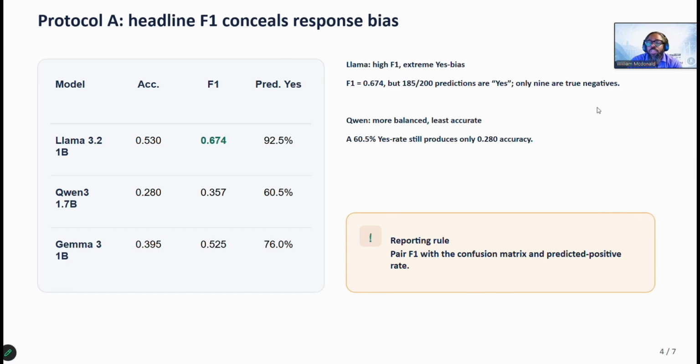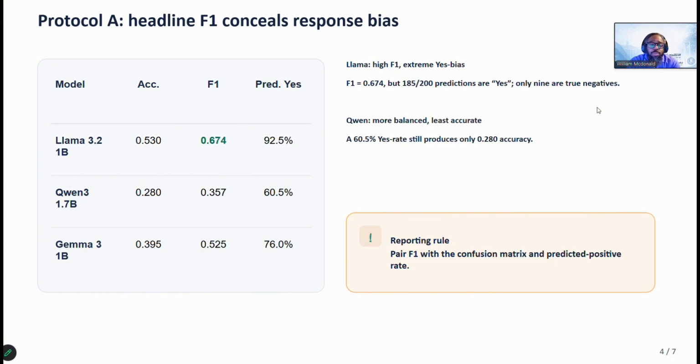So, how good were these models at spotting fakes? Honestly, not great. And the headline number is actually misleading. Llama posted the best looking F1 score, a 0.674. It does sound solid, except Llama said yes, this is hallucinated, on 92.5% of everything we showed it. That's 185 out of 200 times. That's not really detection. That's just saying yes almost always and getting lucky because roughly half of the candidates actually were fake. Only nine true negatives in the entire run.